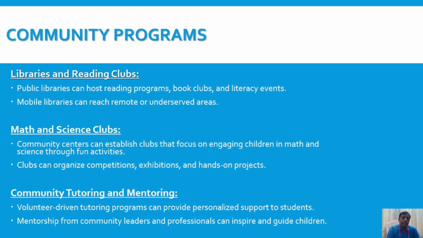So each and every community should make sure that a library is there, and library reading clubs are there, maths and science clubs can be formed, and community tutoring volunteers can be engaged for tutoring and mentoring the children and to support them. Yes, and also we should take care of the socially deprived children, as I told, because our education believes in an inclusive society. In an inclusive society we have to take all together into the education stream and work together. To make it real, there is a very important role of the community also.